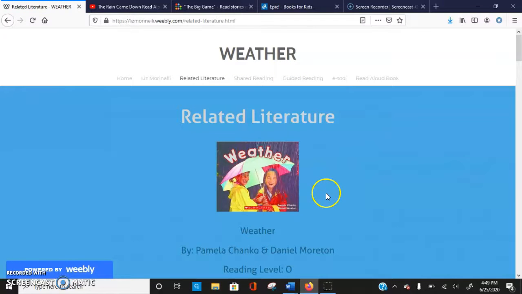This sums up my Balanced Literacy e-Unit. I hope you find it helpful when clicking through the various plans and the different books I have provided.